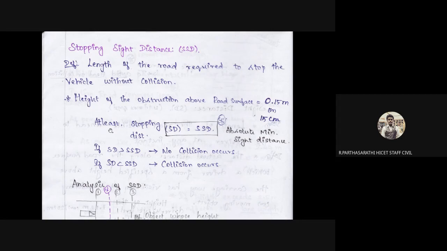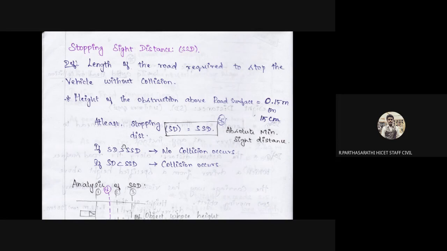At least we provide the stopping distance equal to SSD, which is equal to the absolute minimum sight distance. We have to maintain 0.15 meter for the absolute minimum sight distance.